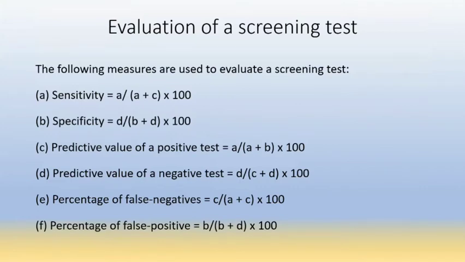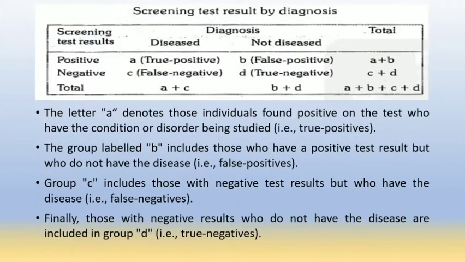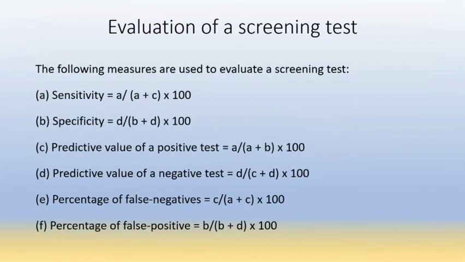Specificity is D upon B plus D, that is true negative patients upon total not diseased patients. So you can see in the chart, D is true negative, and B plus D is the total not diseased persons. True negative upon not diseased persons will give us the specificity of a screening test.